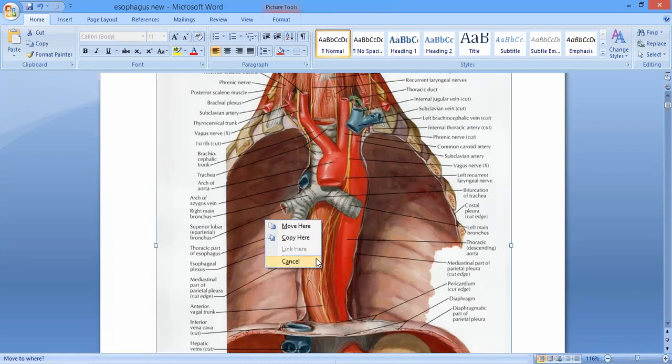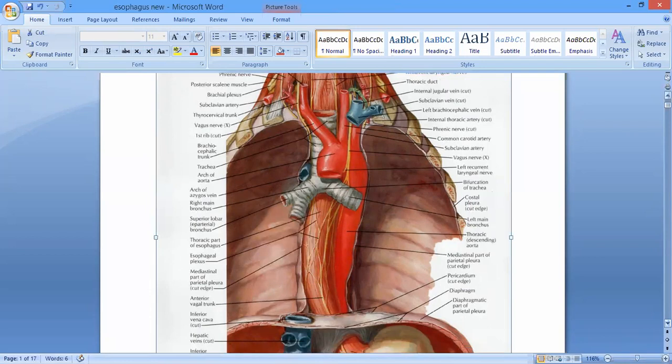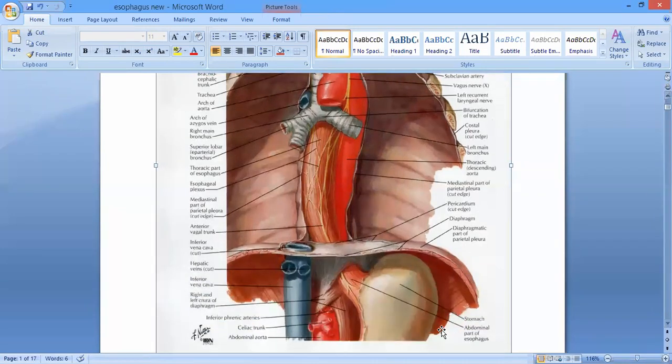And when it will reach near this esophageal opening, right, it will turn a bit left, and then it will pass through the left crus of the diaphragm. Here you can see this one. Diaphragm याद है आपको जी? The right crus of diaphragm here, and this is the left crus of diaphragm. So this opening is basically, it lies where? It lies in the left crus of diaphragm, right?